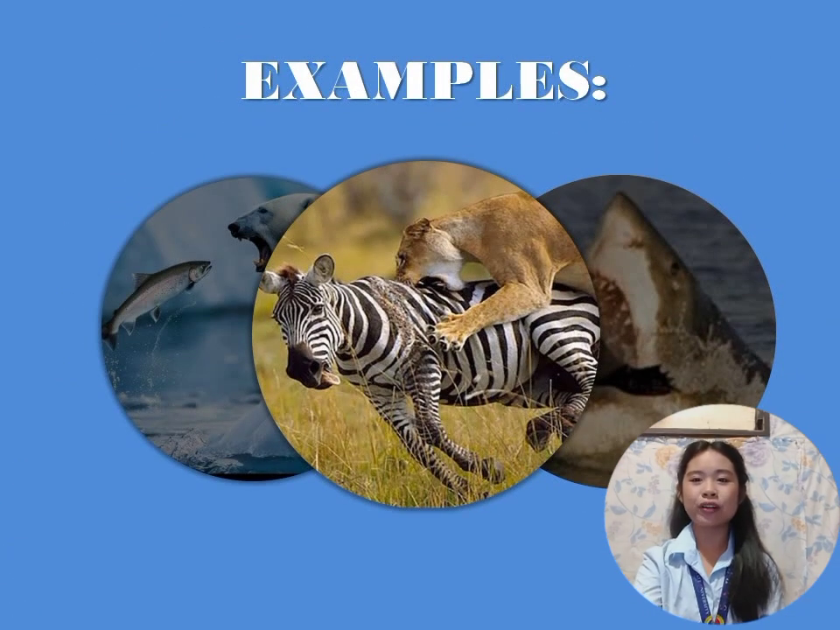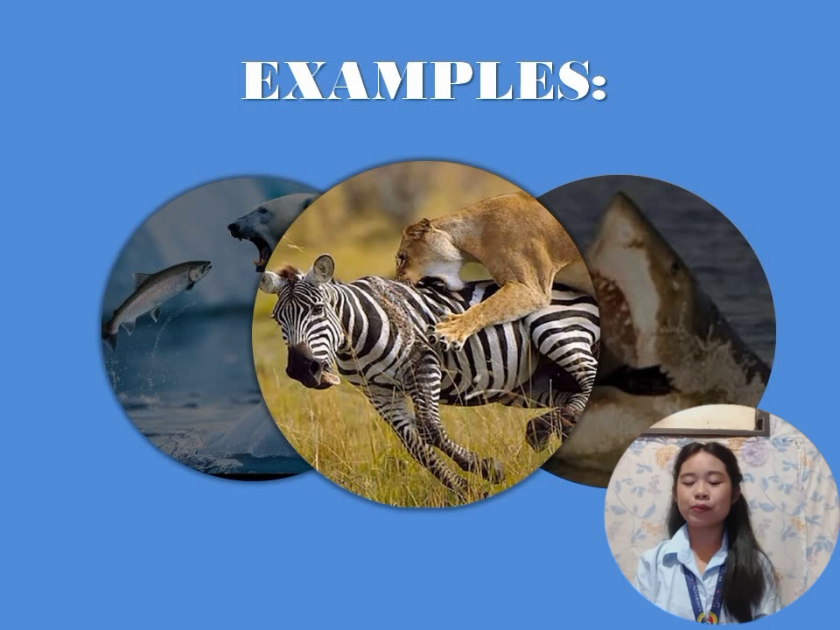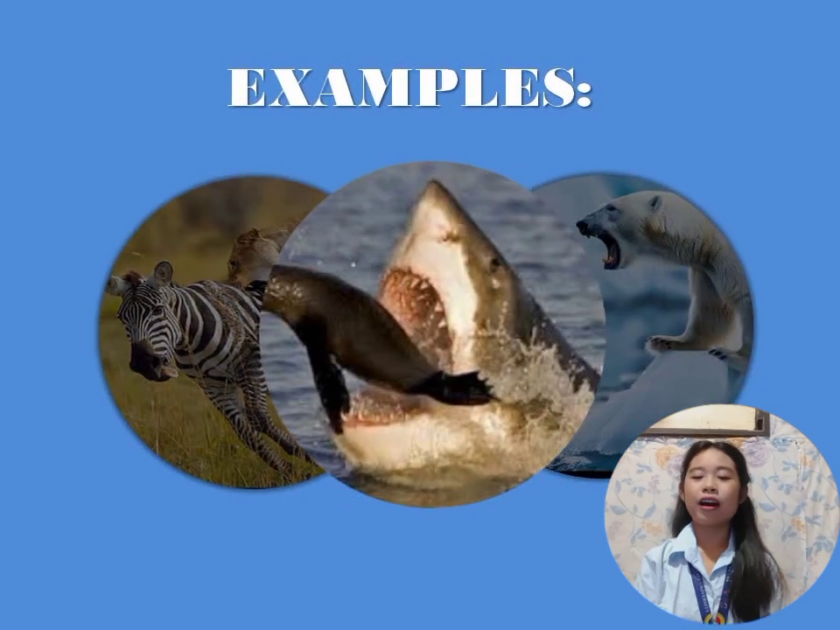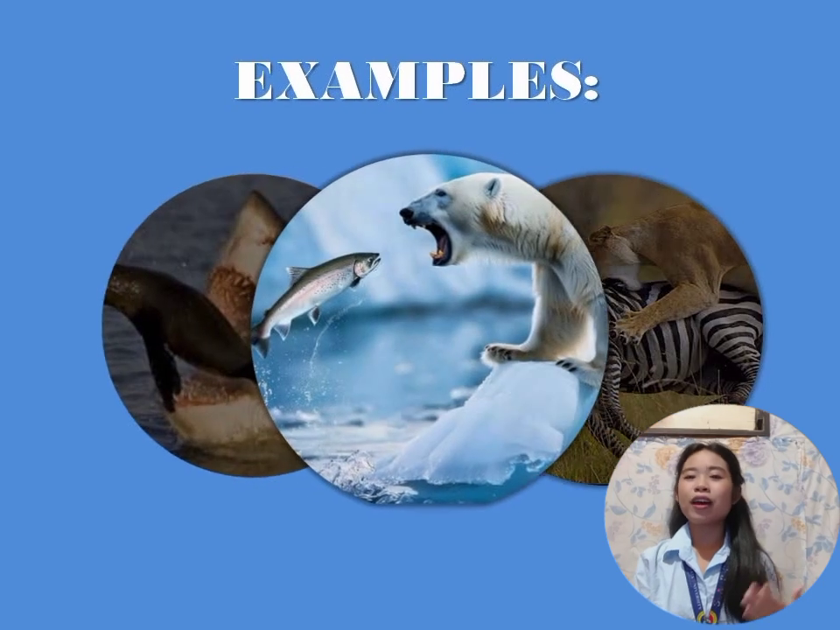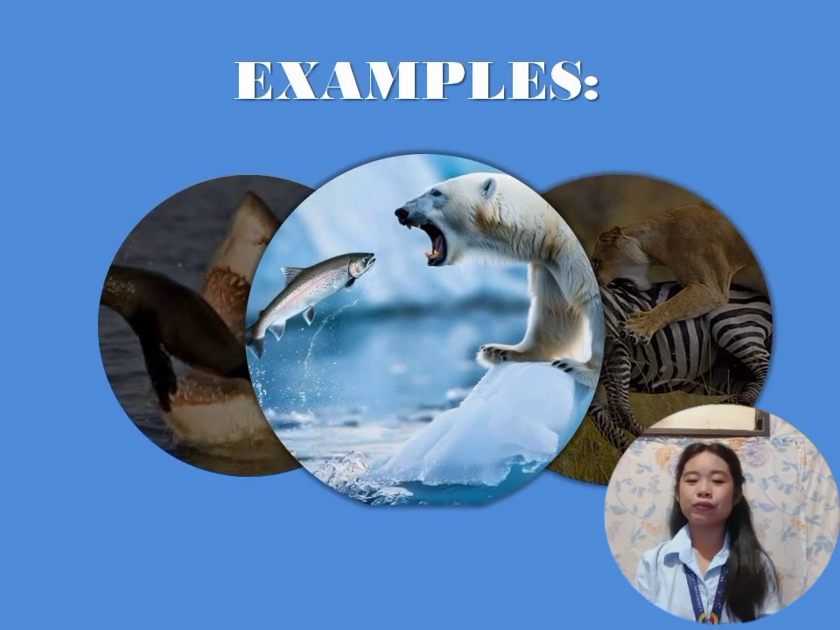Here are examples of predation. The predator in this picture is the lion, whilst the prey is the zebra. Another is the shark eating the seal. The shark is the predator and the seal is the prey. Last one, the polar bear eating a fish. So, the polar bear is the predator while the fish is the prey.